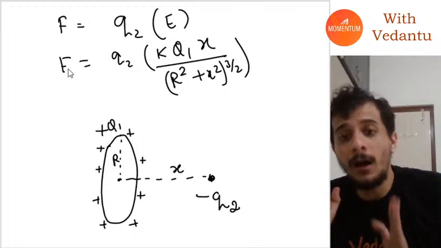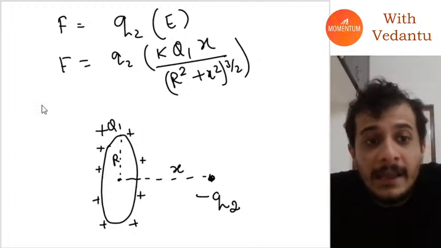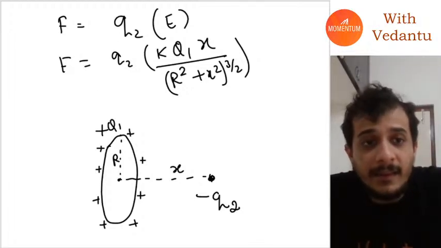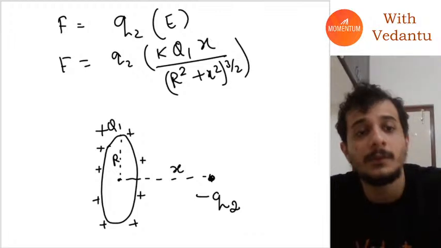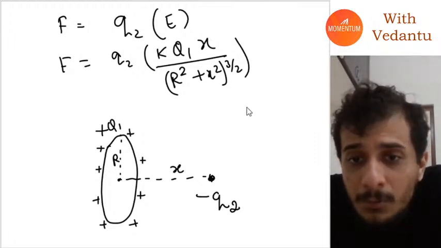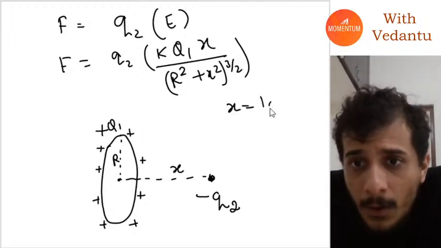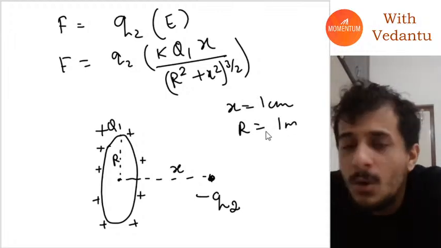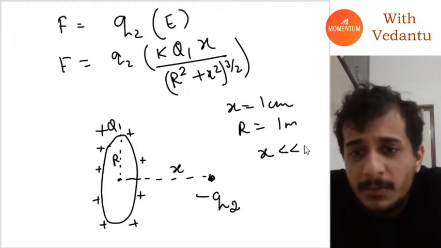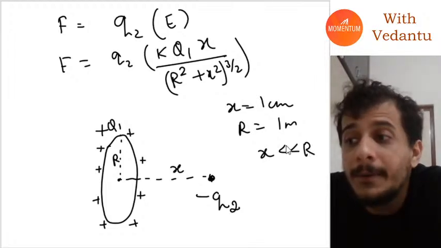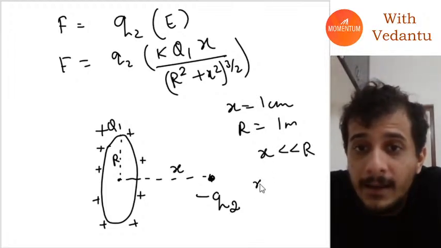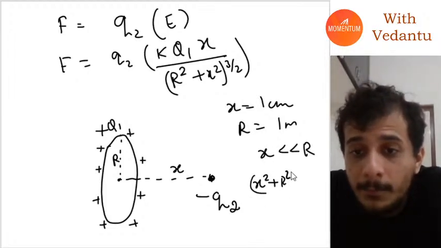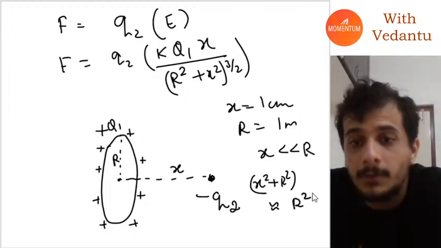Now, here, if you see, in this case something is given to us. What is given to us? It's given to us that the distance x is 1 centimeter and the distance r is 1 meter. That means x is much smaller than r, and I can write that x square plus r square is approximately just equal to r square.